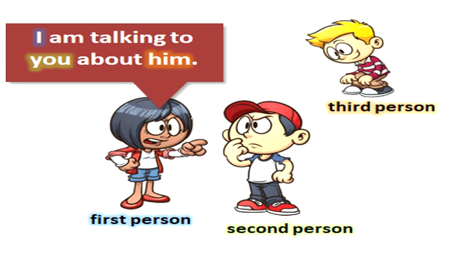For example, in this sentence it is used. So, I am talking to you about him. I is the first person personal pronoun. The word you is second person and the word him is third person. Let us understand them in detail. What do we mean by all these things?